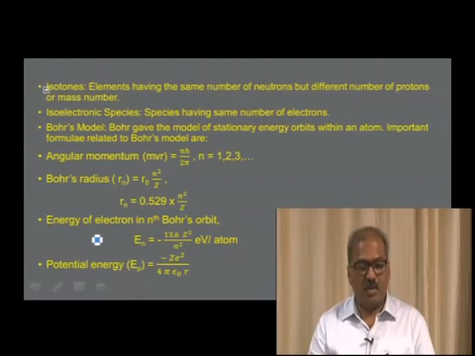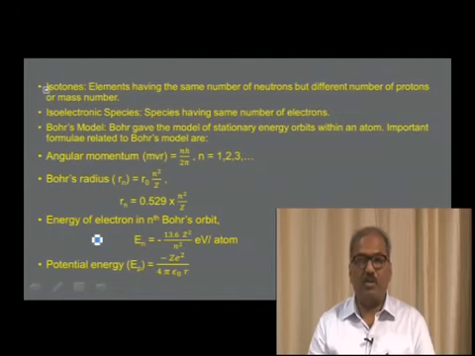Bohr's model of hydrogen atom. Bohr, after studying quantum mechanics, put forward his idea about the structure of atom, hydrogen atom. According to Bohr, the electrons revolve around the nucleus in closed concentric stationary energy levels, also known as orbits.